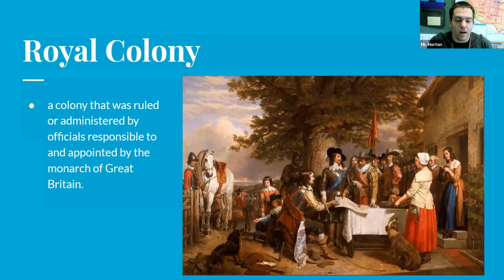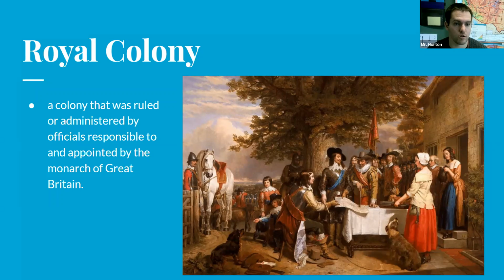So a proprietary colony could be ruled by any country in Europe. So it could be ruled by the Portuguese, by the Spanish, by the French, or by the English. But a royal colony is controlled by the English, so Great Britain. Then they have to follow and administer all of the same rules that they have in England in this colony. So a royal colony follows all of the rules and laws in England.